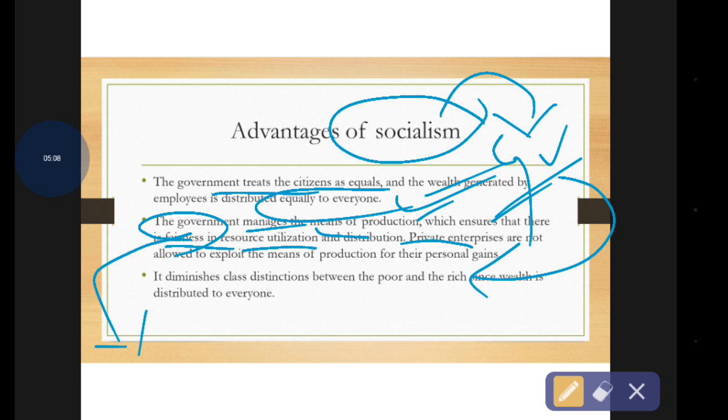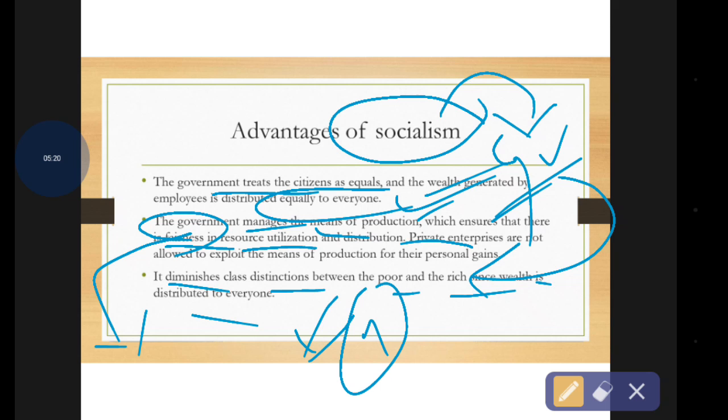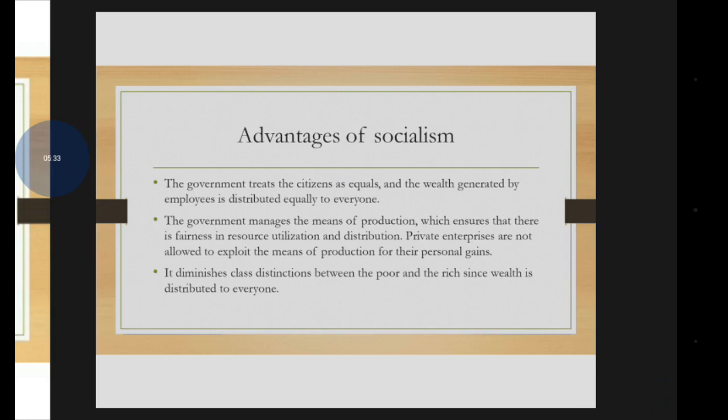The third important point is that this diminishes the class distinctions between the poor and the rich, etc. And due to that, there is wealth distribution for everyone. Among the people, some gain more profit at a certain point, for they are working hard and getting income, and hard workers' wealth will increase. That's why the poor and rich classes occur.